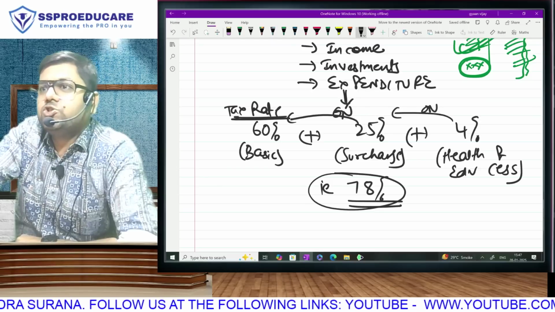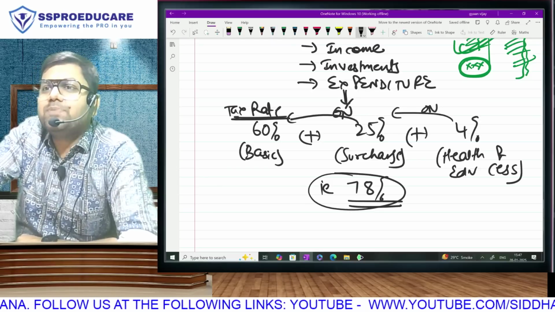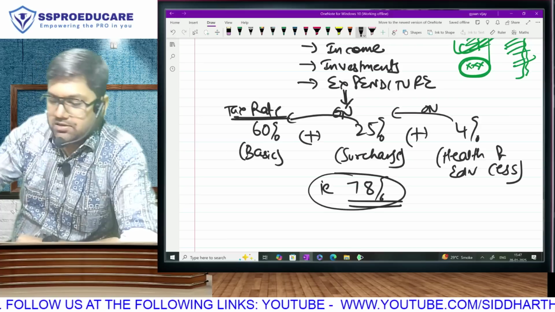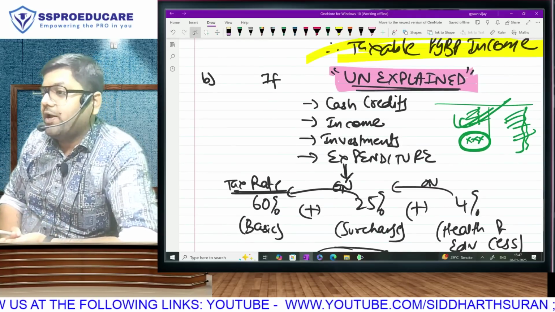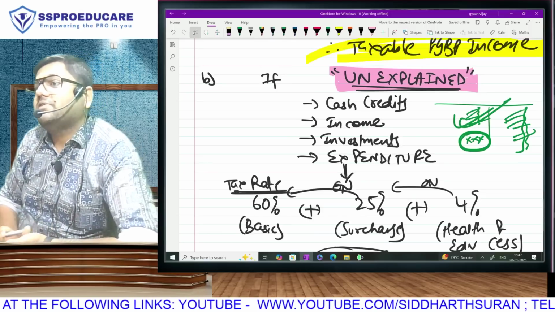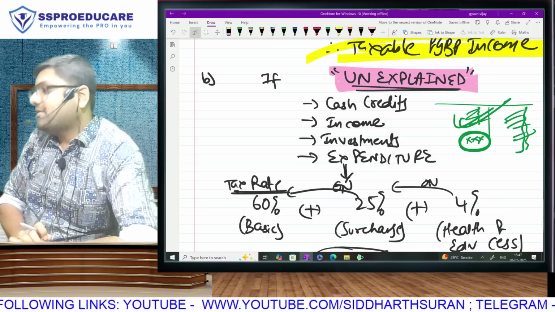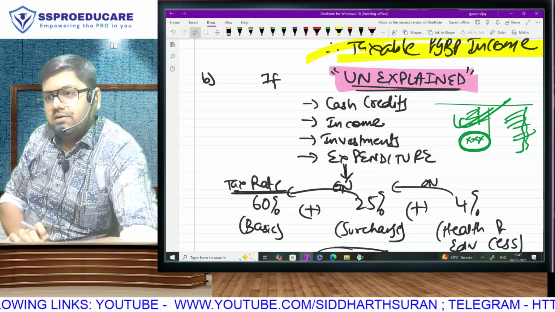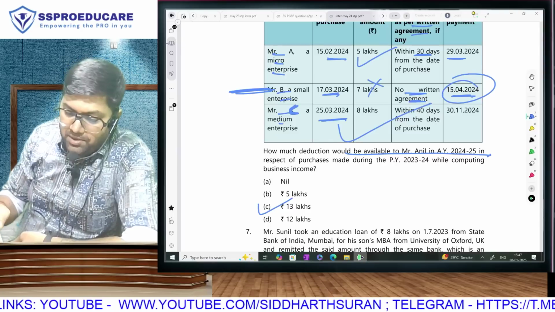And we will punish you and punish you badly, bro. Badly. Give explanation, escape this section. The moment you can't explain, sir, where this cash came from, where this gold coin came from, that much portion will be subjected to 60% tax. Effective being 78. Clear?